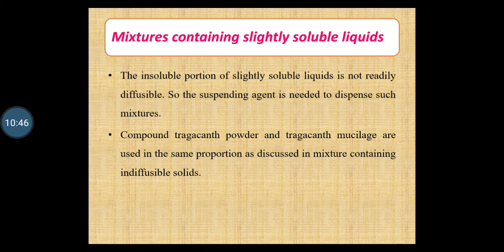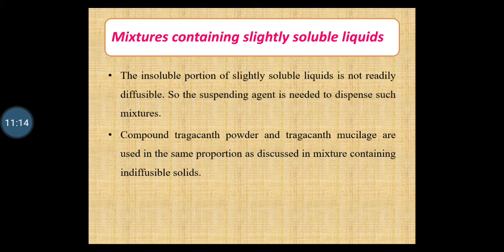It is prepared in a draught form. The direction is: take as directed by the physician. The method of preparation is as follows. Place paraldehyde in a bottle, add tragacanth mucilage and shake vigorously first. Then dissolve the syrup and liquid extract of glycyrrhiza in water and add it gradually to the content of the bottle.